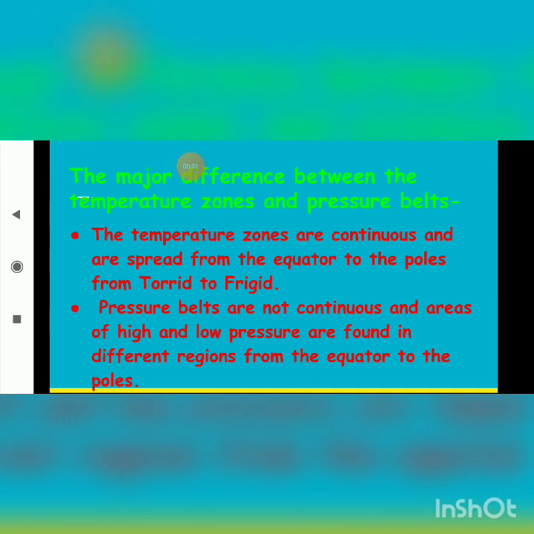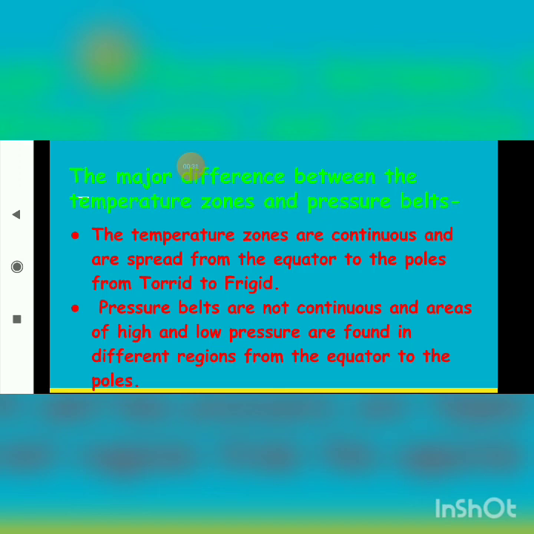The next thing we will be learning now, students, is the major difference between temperature zones and pressure belts. The temperature zones are continuous and are spread from equator to the poles, from torrid to frigid zone. If you have seen the diagram, students, you can see it is continuous and spreading from equator to the poles.